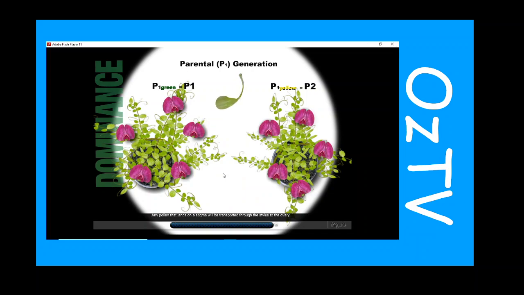Any pollen that lands on a stigma will be transported through the stylus to the ovary. When the sperm from the pollen contacts an egg cell there, a pea embryo is formed. The number of successful fertilizations will be equal to the number of peas. Now that the pea pods are completely ripe, pick them off.